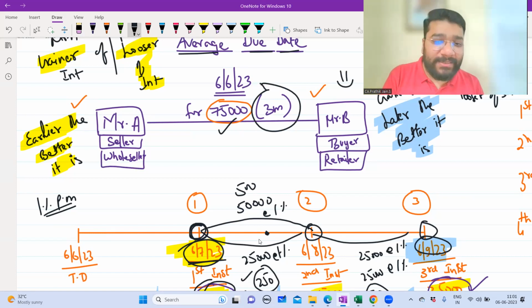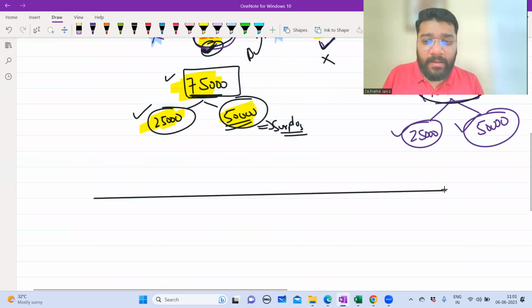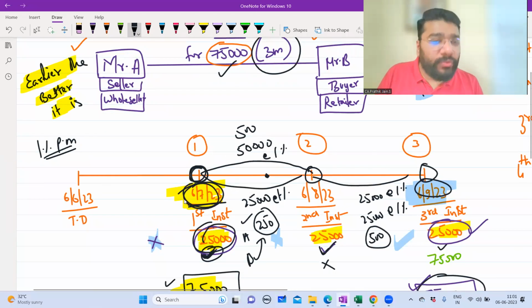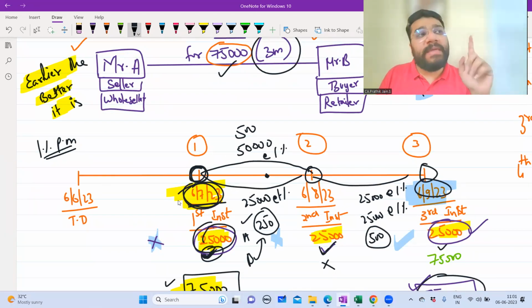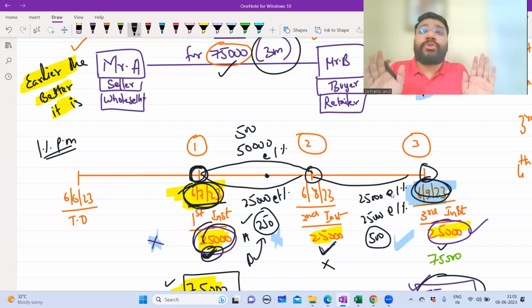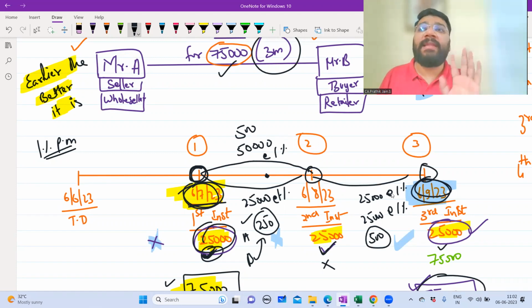So let's understand this. Are all of you clear with one point: if the payment is made on 6th of July, A is gaining and B is losing. If the payment is made on 6th of September, B is gaining and A is losing. So definitely we will not choose these two dates to make the payment of 75,000 rupees as a lump sum, because it is biased. One person is gaining, another is losing.